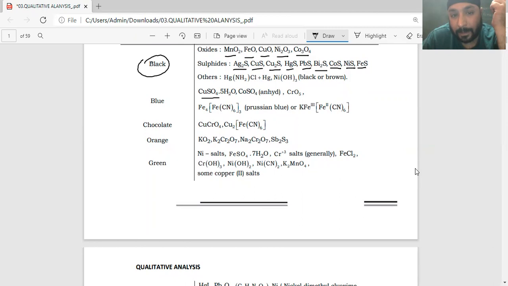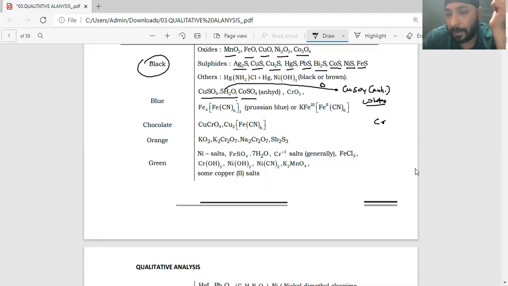Now we have hydrated copper sulfate. If I'm heating this hydrated copper sulfate, it will get converted into anhydrous copper sulfate. It is white. It is because of water forming a coordination bond with the copper 2 plus ion that it gives a blue color. So copper sulfate is blue in hydrated form or in aqueous solution. Cobalt sulfate, anhydrous, is blue.